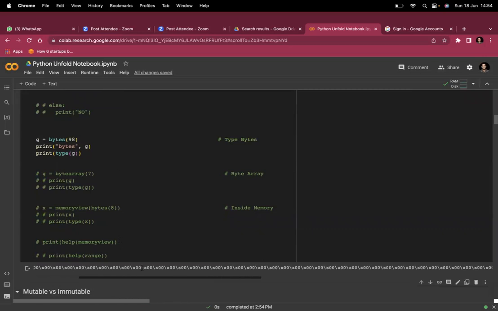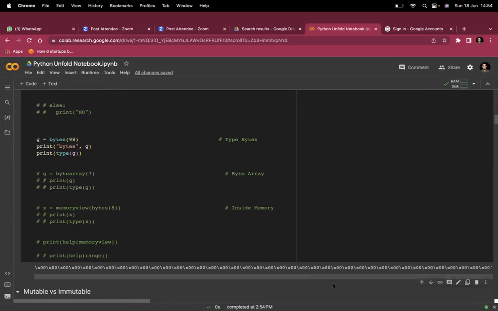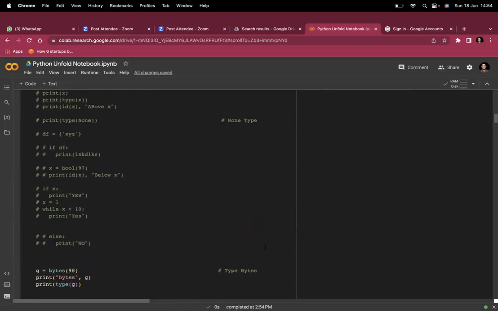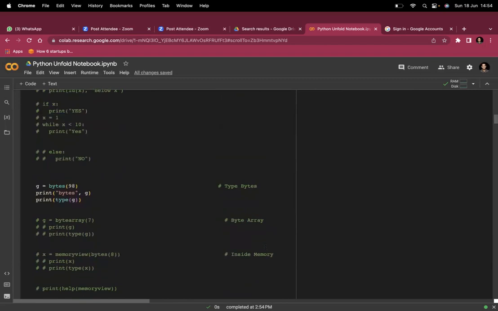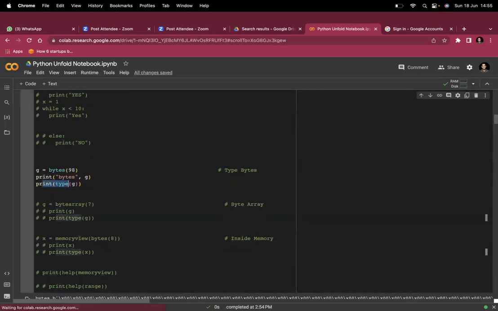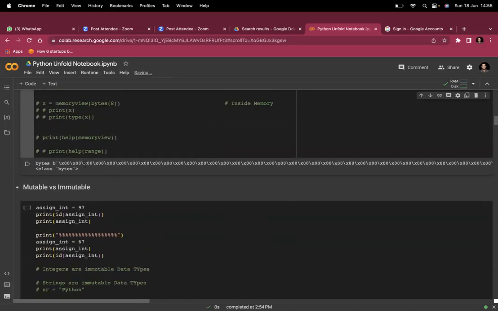You can see this is the code that it has given, which means the bytes of 98 are this. These are the byte values of this number 98. This whole x00, x00.